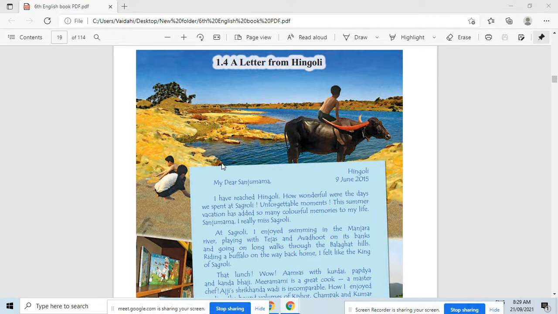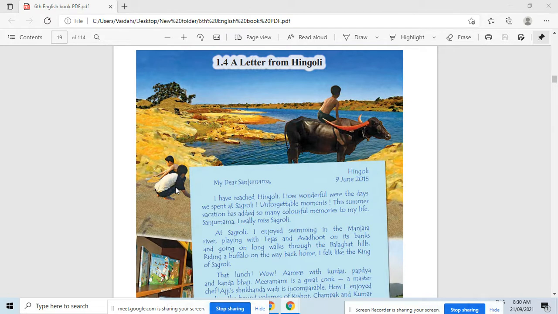The last time I told you the difference between these two types of letters, formal and informal letter, how a formal letter is written and how an informal letter is written. While writing these two types of letters, we have to follow the steps. Yes, a formal letter is also called an official letter. To whom do we write an informal letter?